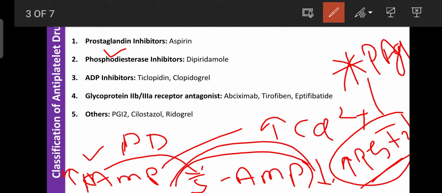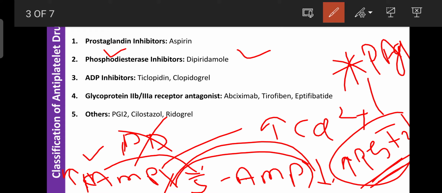But by use of phosphodiesterase inhibitors like dipyridamole, it can inhibit this enzyme, that is phosphodiesterase. So due to that, it can block the metabolism of cyclic AMP. Then this dipyridamole can enhance cyclic AMP, and also it can enhance the synthesis of prostaglandin I2. Okay, so due to that reason, this dipyridamole is used as an antiplatelet drug.